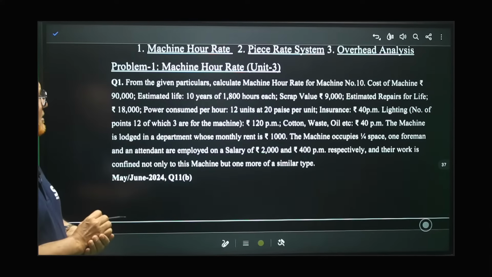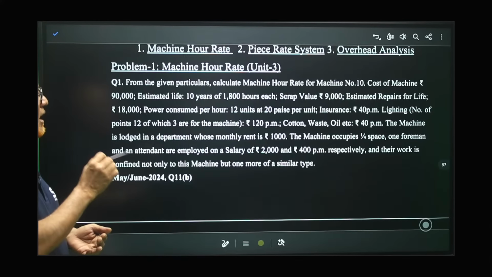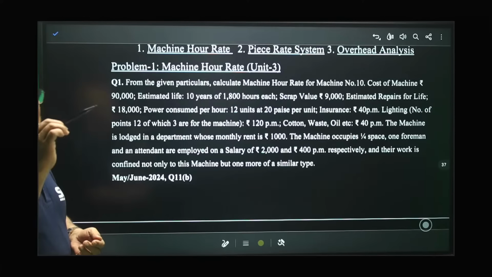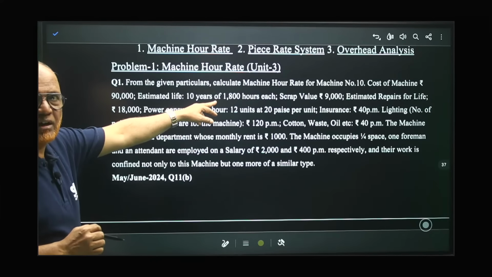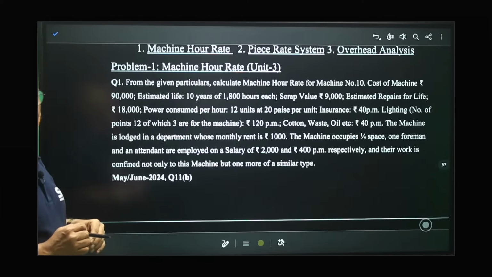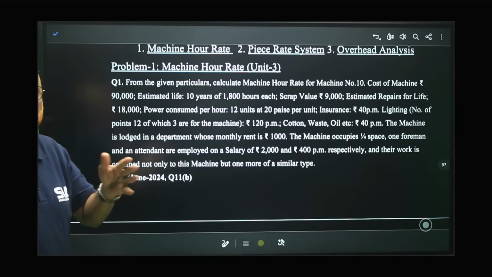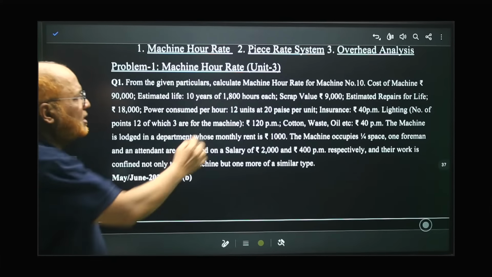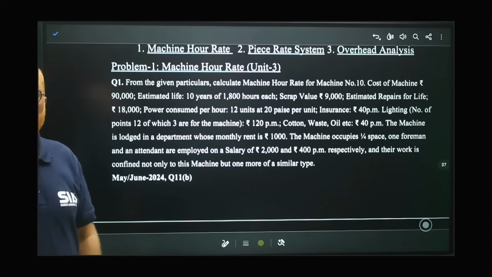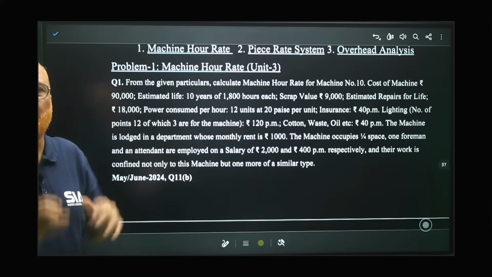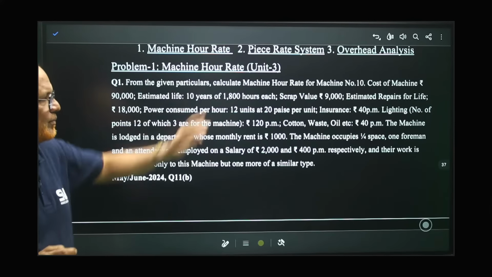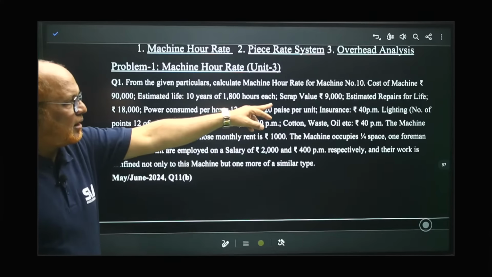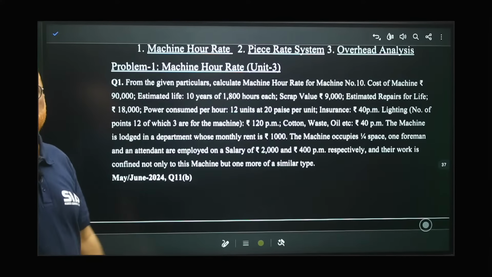Cost of machine 90,000, estimated life 10 years of 1800 hours each. In every year, 1800 hours machine is working and 10 years is the life. So throughout the life, it will have 18,000 hours. The life of the machine in hours, 18,000. Scrap value 9,000. At the end of 10 years, we can sell away the machine and get some scrap value 9,000. Estimated repairs for life 18,000.